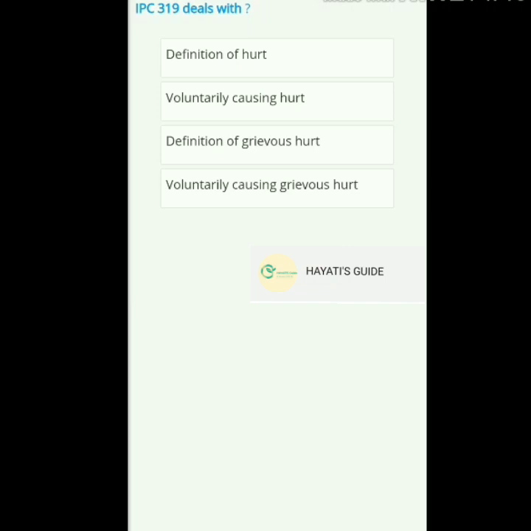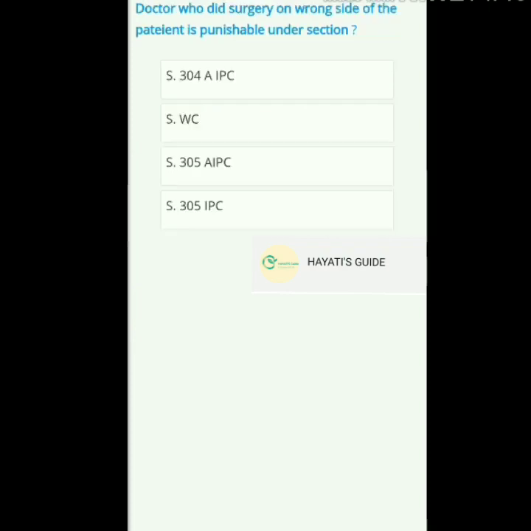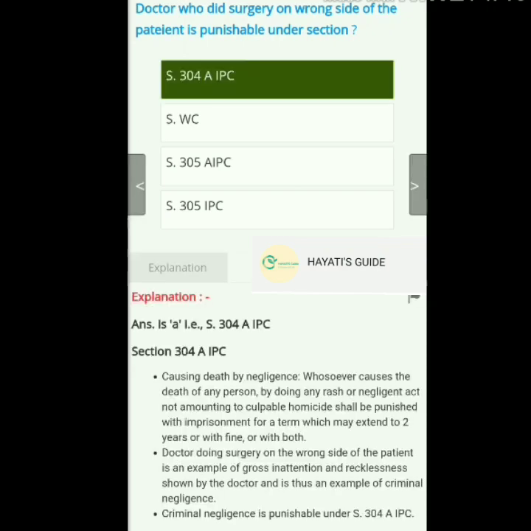Options are as below, and the answer is definition of hurt.